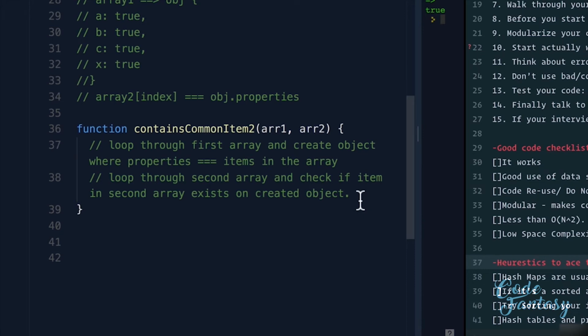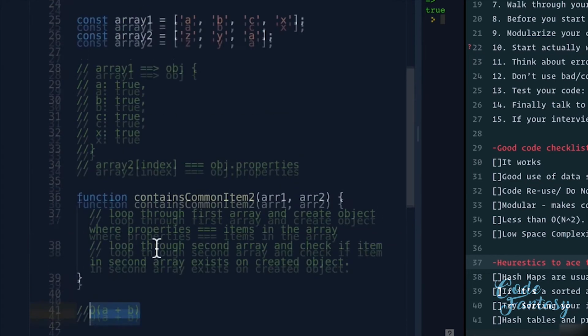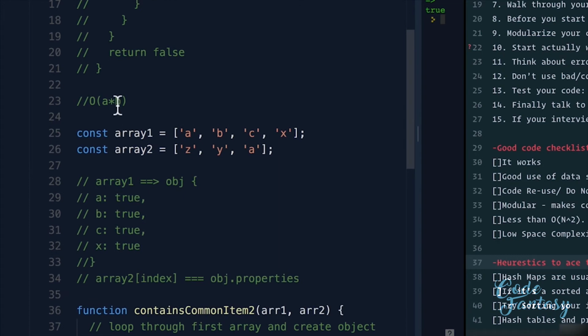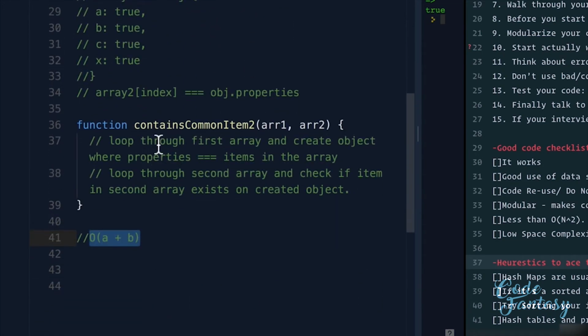And if you remember our big O analysis, when we have steps one after another instead of nested, the big O becomes O(a plus b). We have a potential solution here with a time complexity of a plus b instead of a times b. Those are big savings. We need to start actually writing this code to see if we can solve this problem.